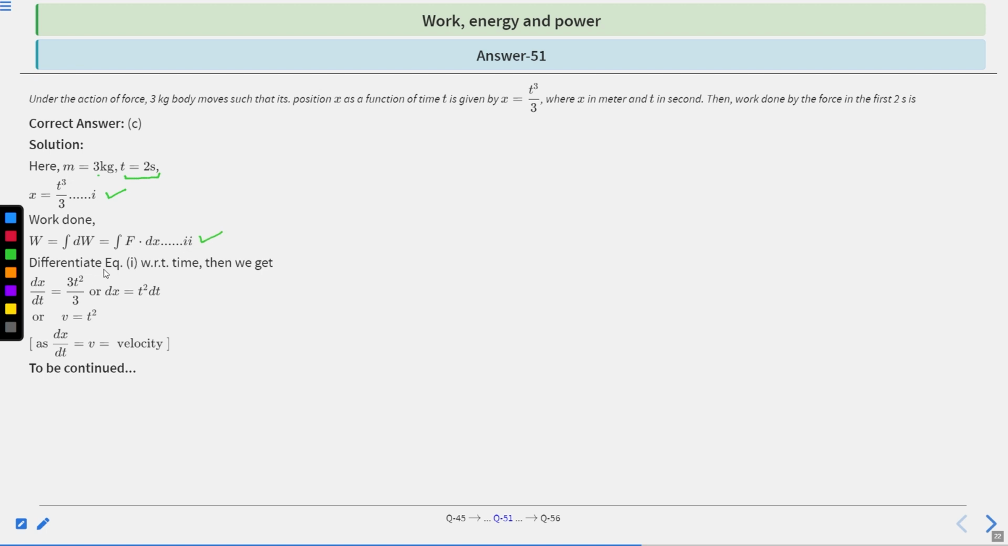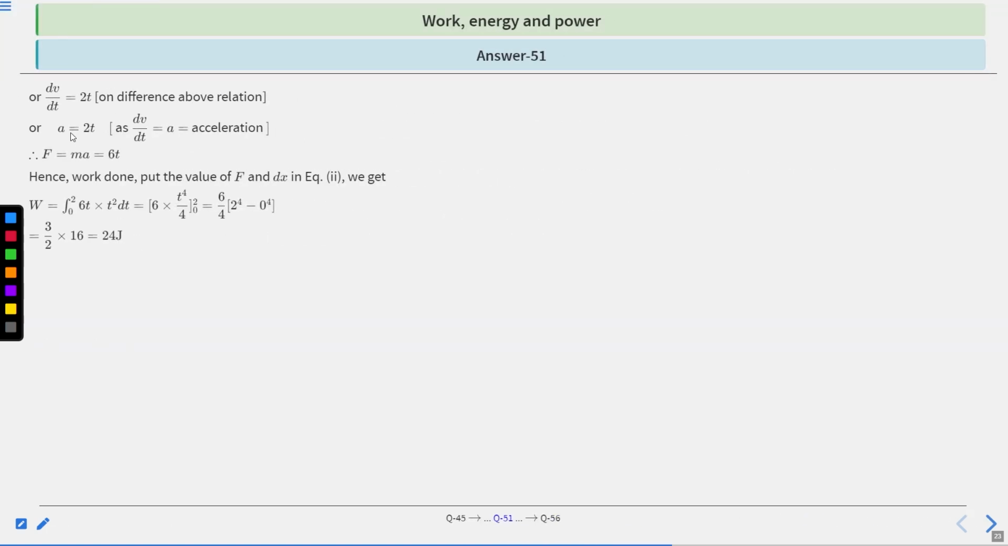Clear? Differentiate equation first with respect to time, then we get dx upon dt is equal to 3t square divided by 3. Clear? So dx equal to t square dt, or v equal to t square, as dx upon dt is equal to v, the velocity. So dv upon dt is equal to 2t on differentiating the relation. a equal to 2t, dv upon dt is equal to a, the acceleration. So F equal to ma. Clear?